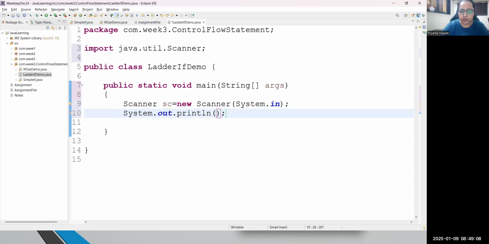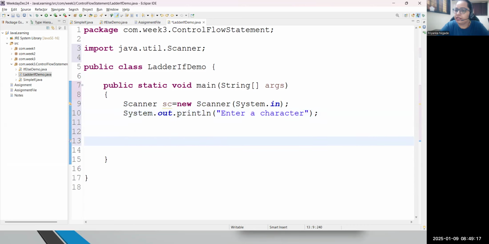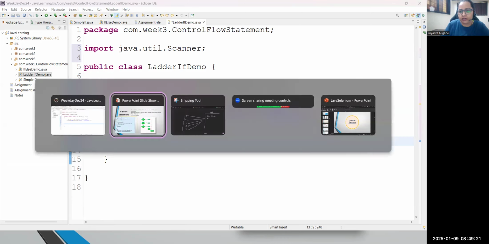Now please have a look. I'm asking the user to enter a character. Guys, you know that in the last session we discussed that we don't have a direct method in Scanner to read any character. But then what logic can we write?